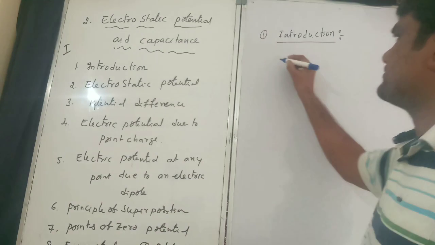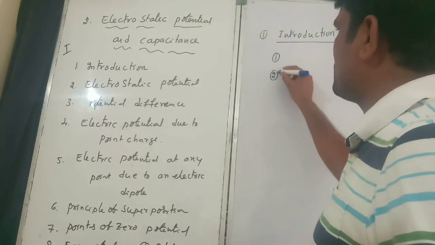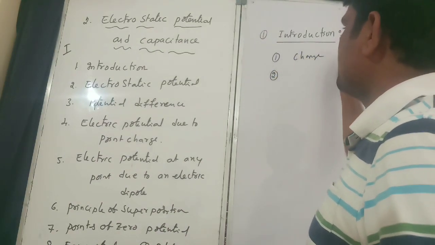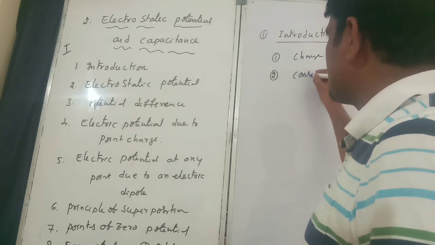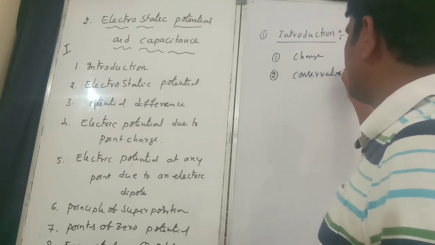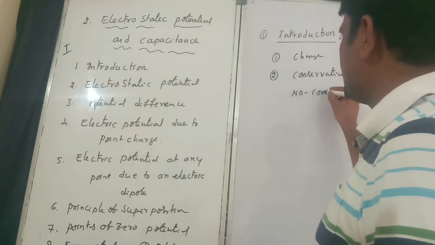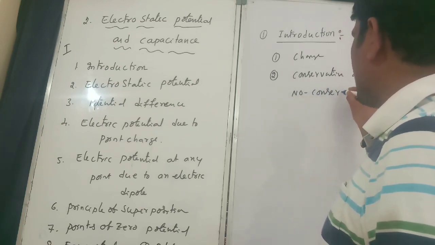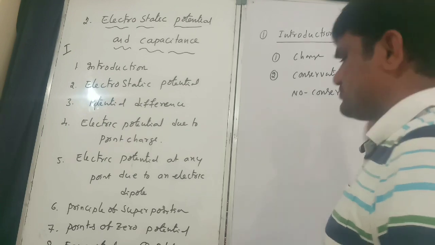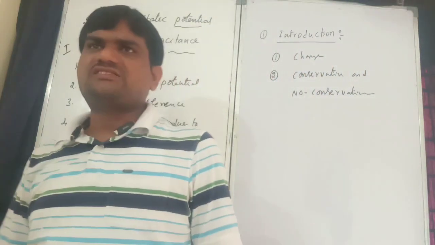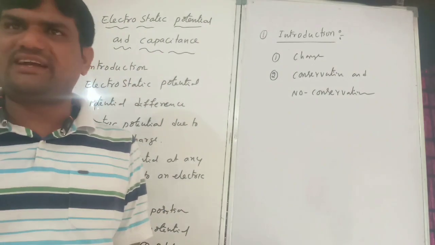The second point is about conservative and non-conservative forces. You know already.